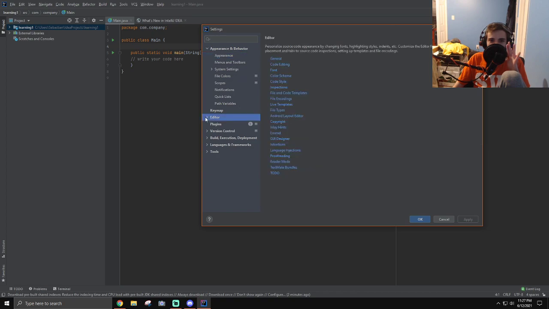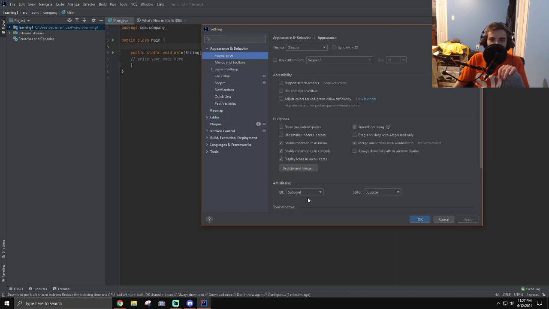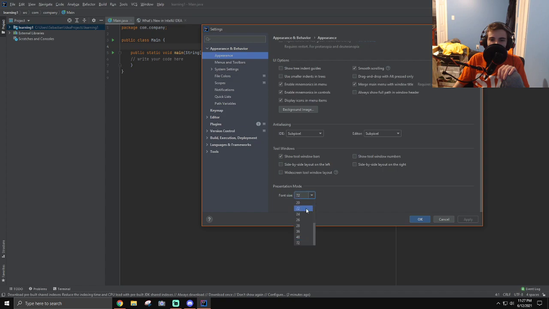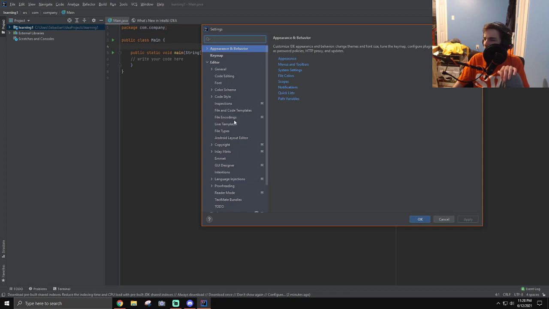Here. Editor. Okay, this is the wrong thing. Let's just do default. How do I reset default? Is there default settings? Nope. Okay, editor.